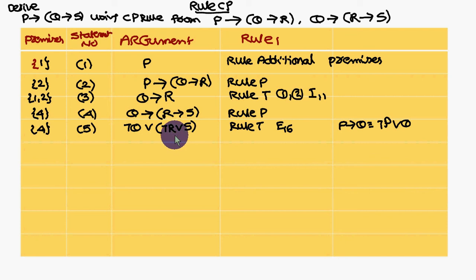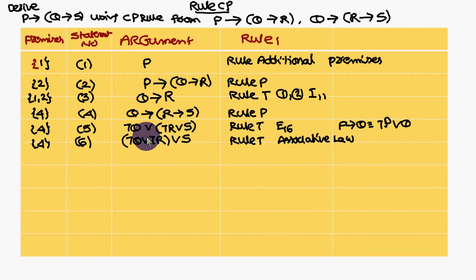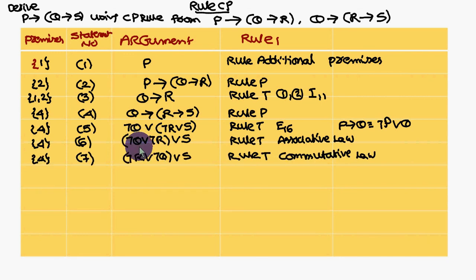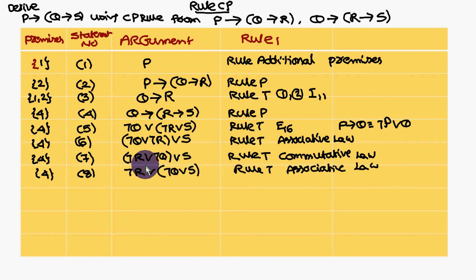So next I am using the associative law. Not Q or not R or S. Next I should get R first, therefore I am using the commutative law. Not R or not Q or S. Now again using the associative law, not R or not Q or S.